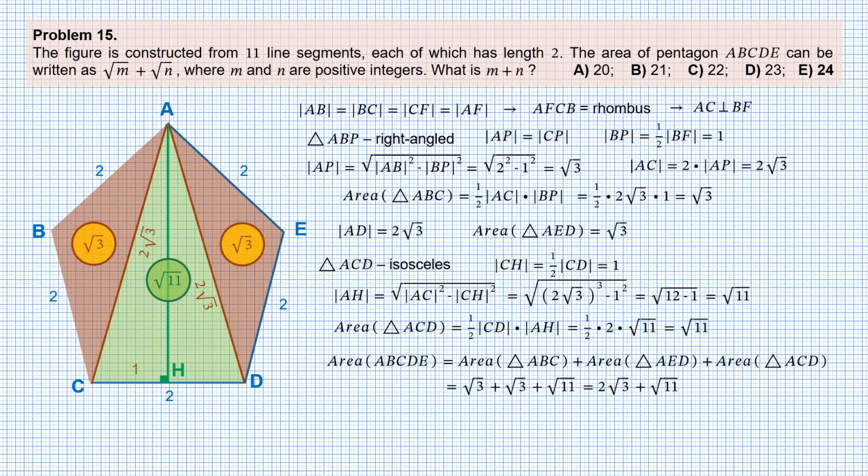However, what we really need is the form of square root of m plus square root of n. Therefore, this time we need to move 2 inside the square root. And we get square root of 12 plus square root of 11. Hence, m plus n is 12 plus 11, which is 23. Choice D. And we are moving to the last problem in this video.